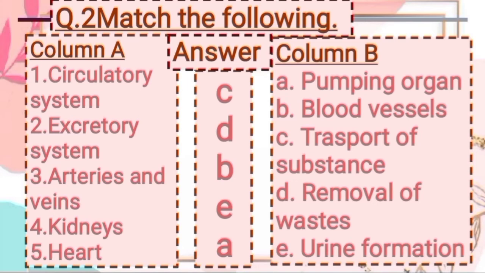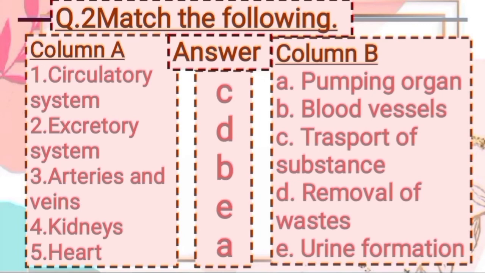Now second from column A is excretory system. So as you know that it is the process by which waste gets removed from our body. So answer is option D, removal of waste.